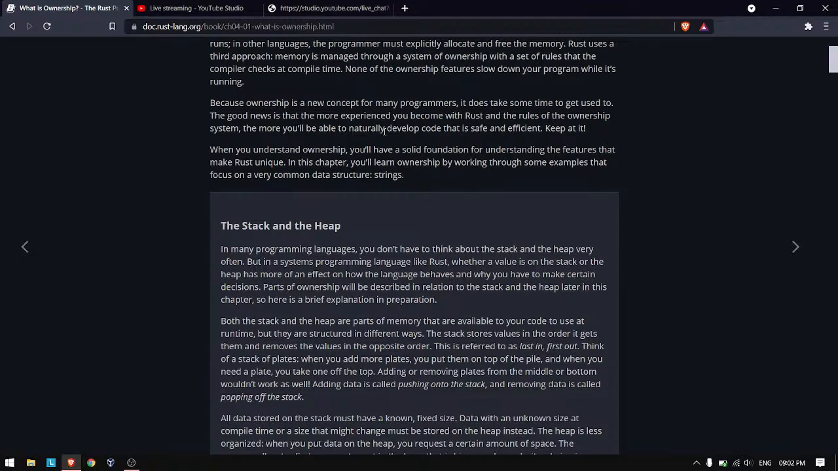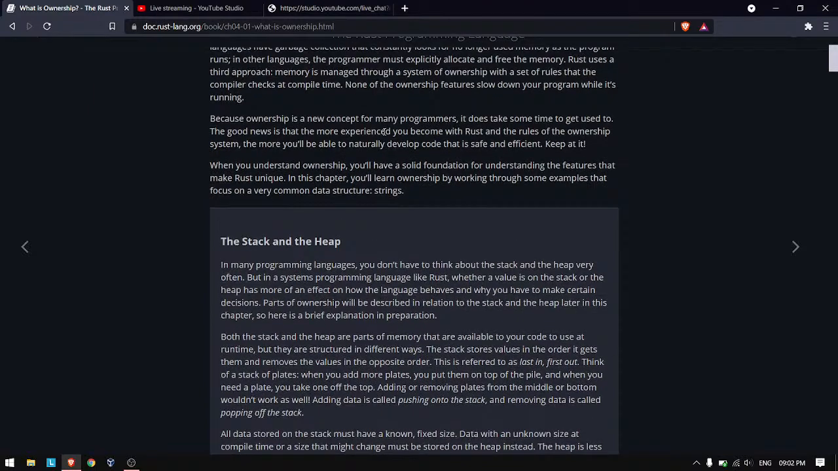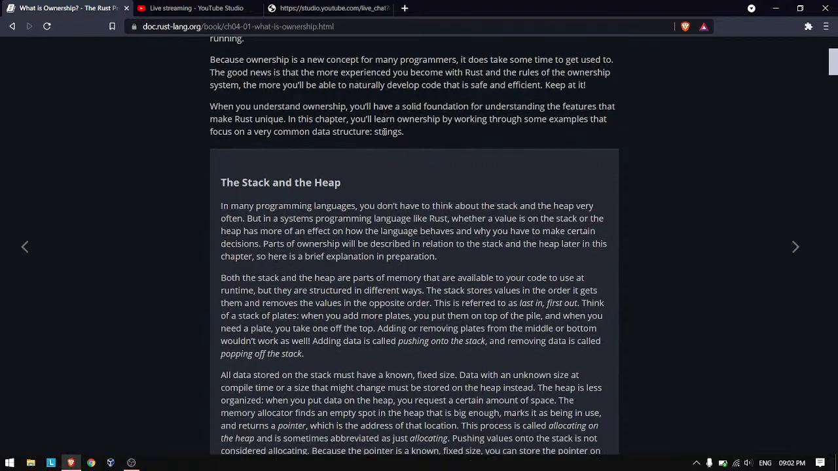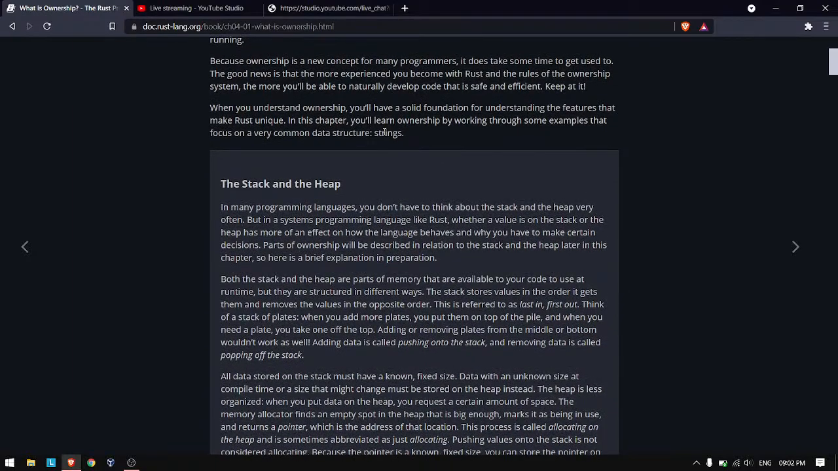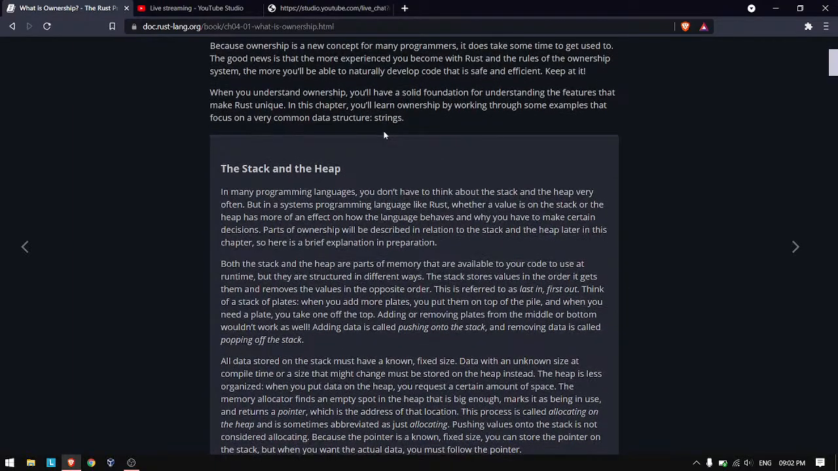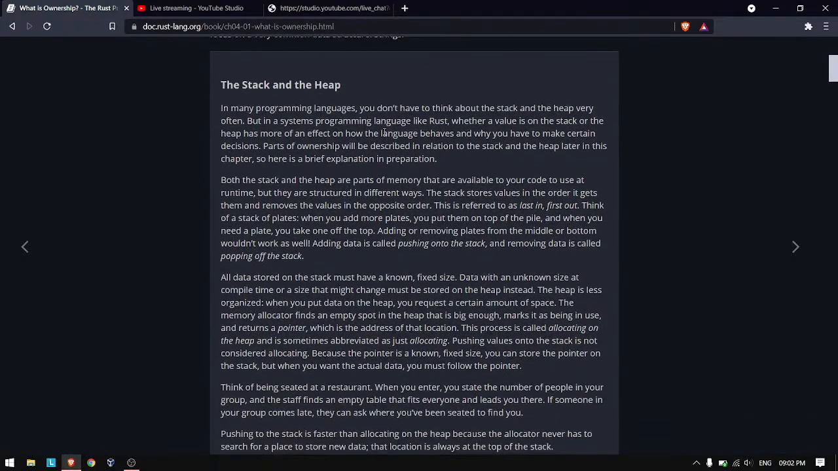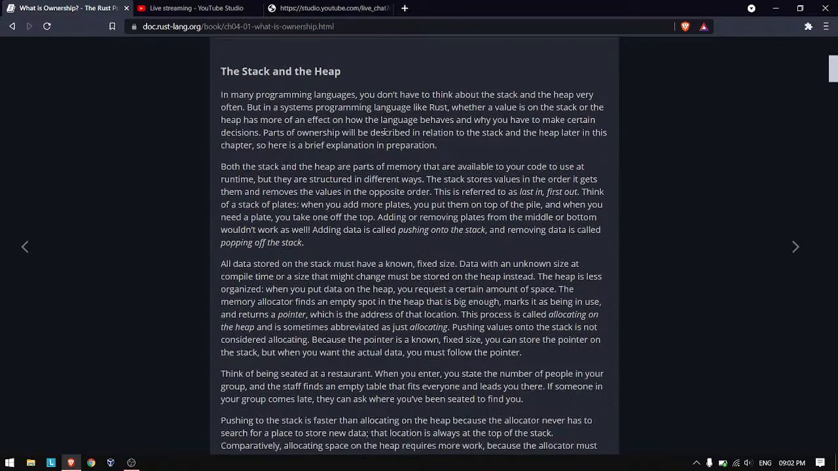As this is a new concept for many of us, it is explained here. Once we understand it, our understanding of the rest will be much better, and we will be using it much more safely and efficiently. But first, let's take a look at what the stack and the heap are.